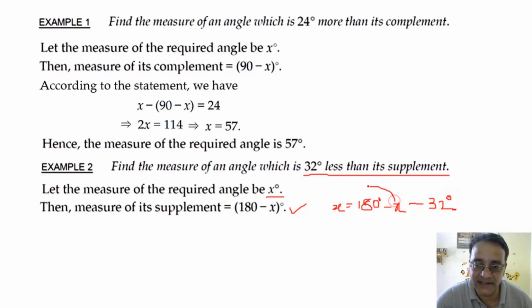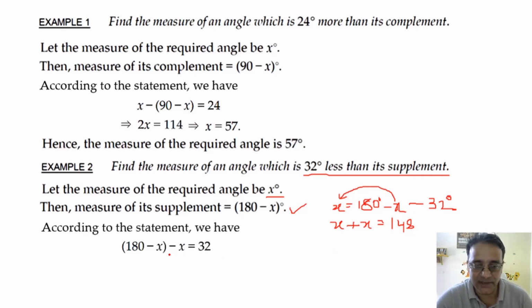Again, if you shift minus x to this side, it will become plus x, x plus x, and 180 minus 32. What will be 180 minus 32? 148. 148, right.